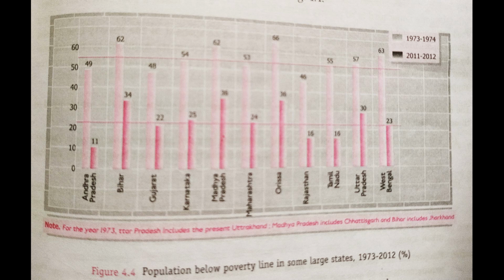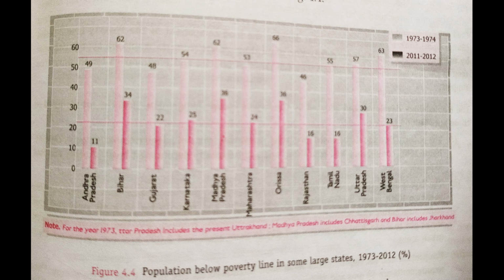So here you can see the different percentages. You can see in Orissa, it was very high, that is 66%, the poverty state. The level of poverty was 66%, higher than each and every state, right? And it is reduced but not satisfactorily, only to 36%. Which means Odisha is still facing the problem of poverty and underdevelopment, right?